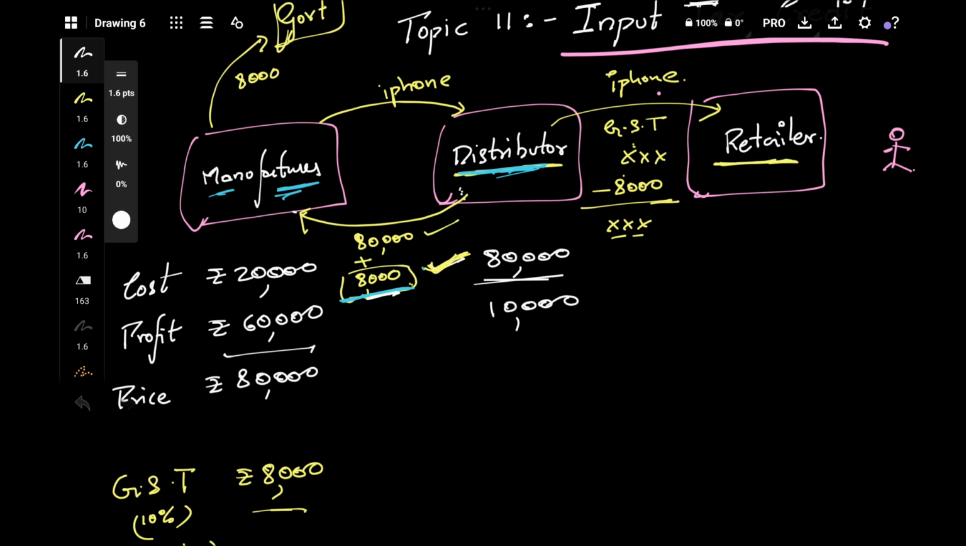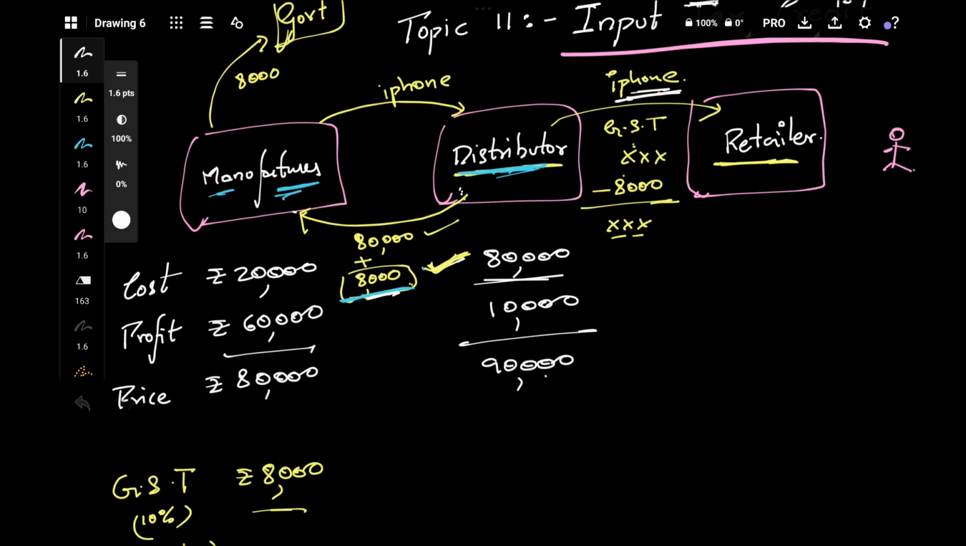So for this he will add his profit margin. Let's assume it is 10,000. So his price comes to 90,000. So he'll sell the iPhone for 90,000 to the retailer.